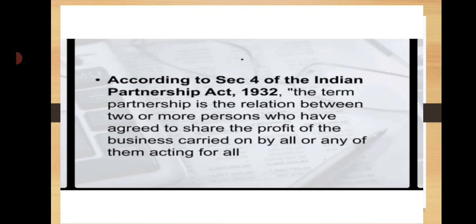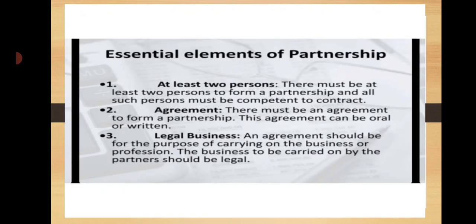In the partnership deed, some information is given about the partnership firm. The first information is the name of the firm and the nature of the business. Next one, the name and address of the partners and the duration of the partnership firm. Next, the capital invested and share of each partner. It also mentions the ratio of sharing profits and losses.